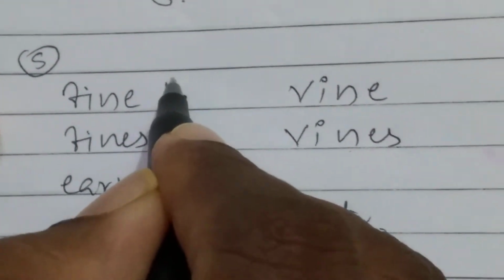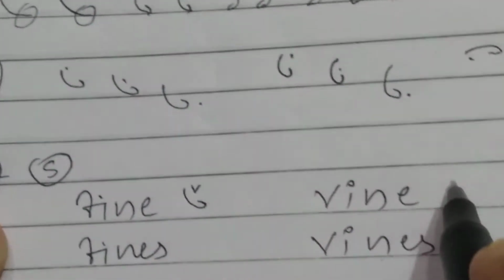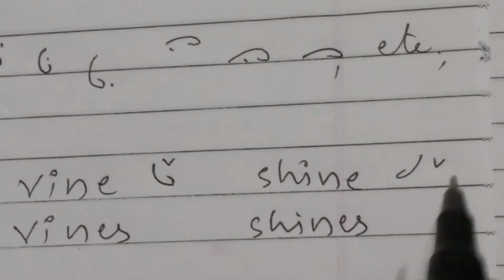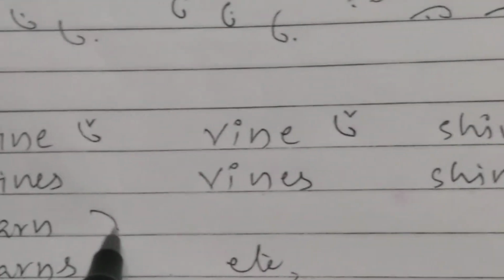Fine means this is fine, wine means wine, this is shine, this is earn.